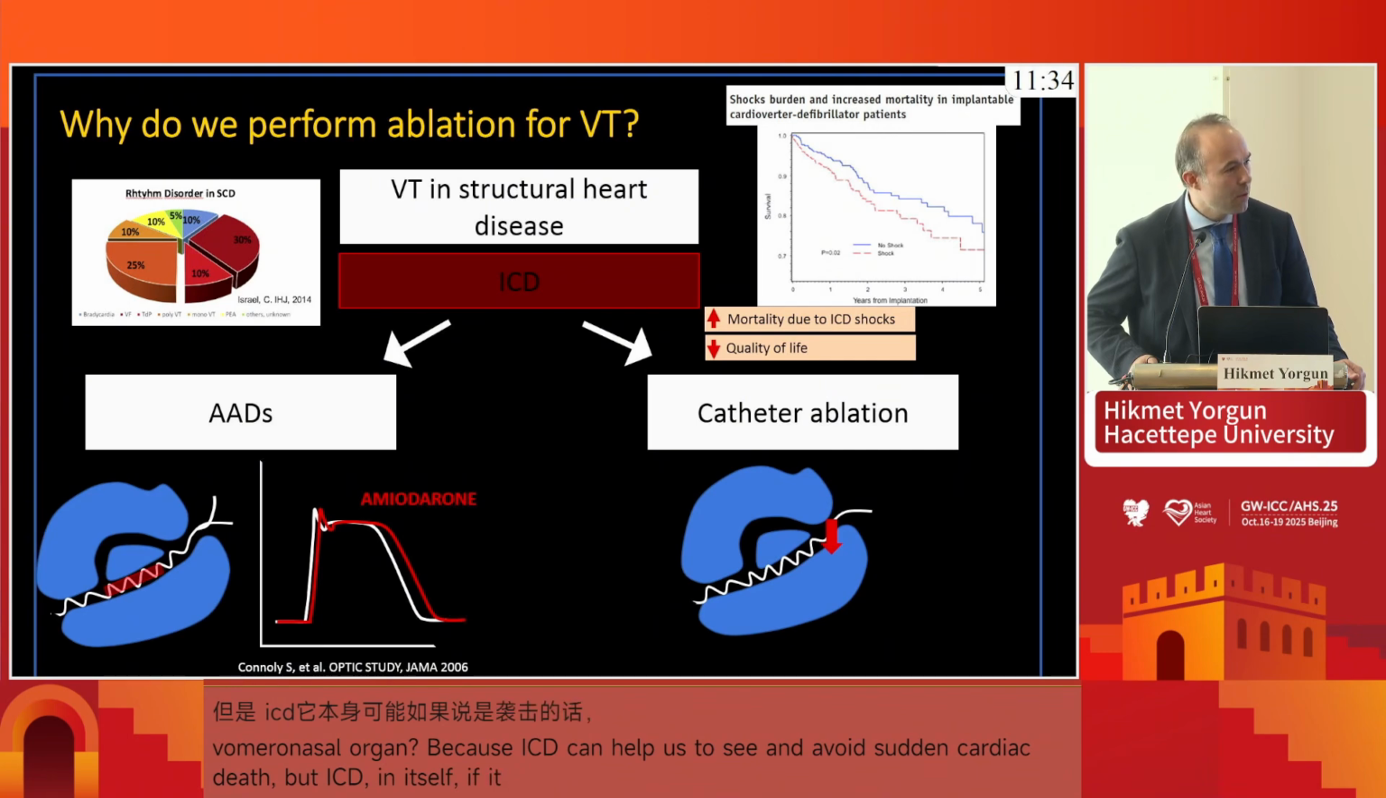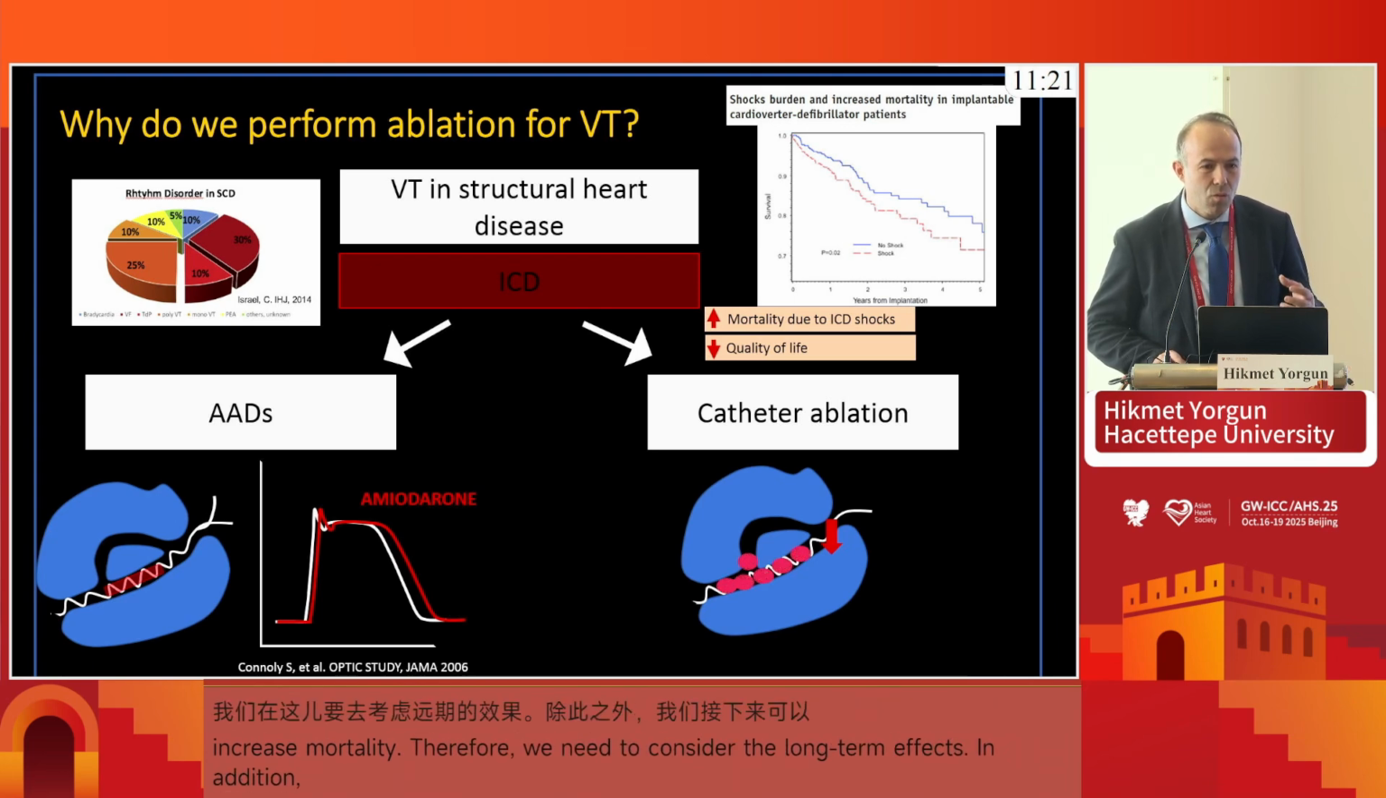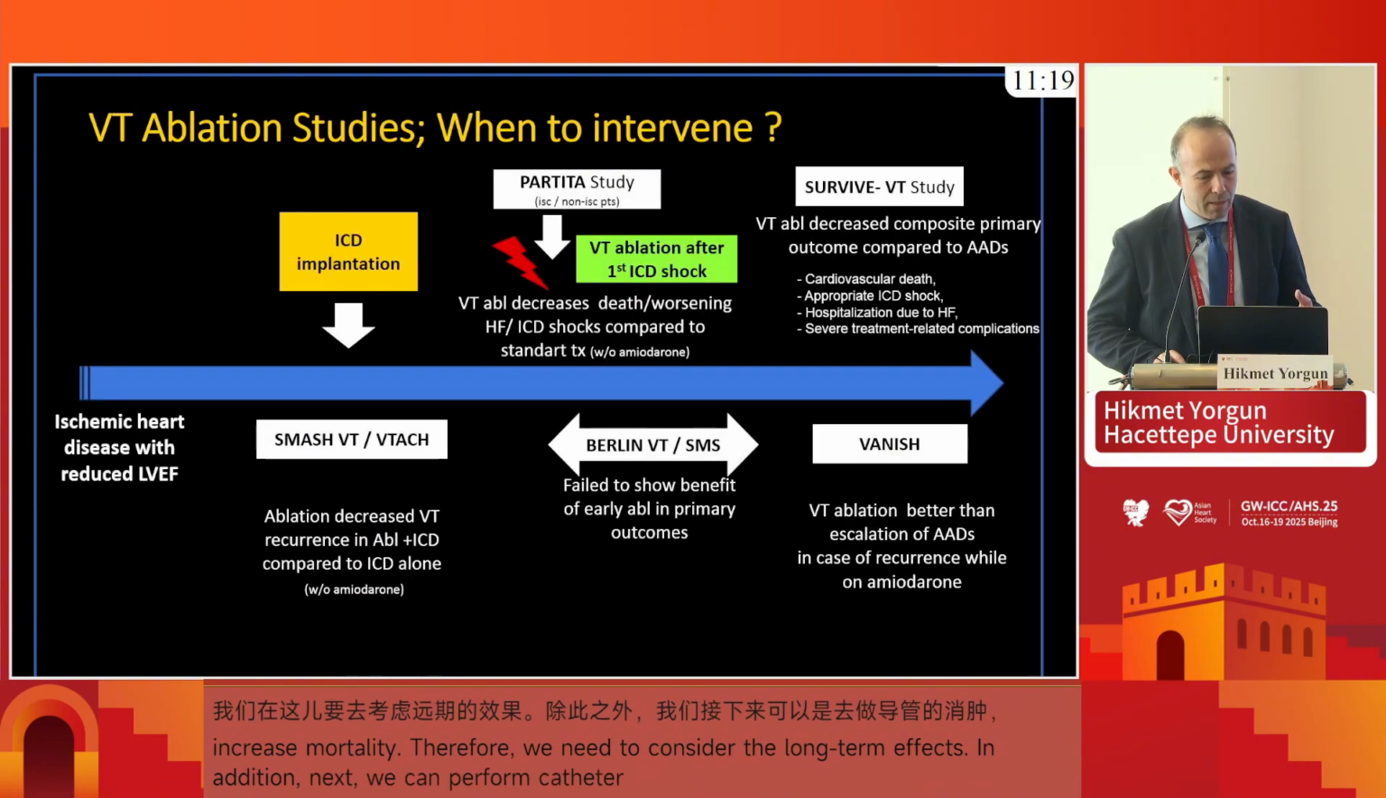So what we do to prevent this is, of course, antiarrhythmic drugs, which have been there for many years, and they affect the refractoriness and conduction properties of the tissues. But what we do with catheter ablation is to find the critical substrate and then go specifically for these areas and do ablation.